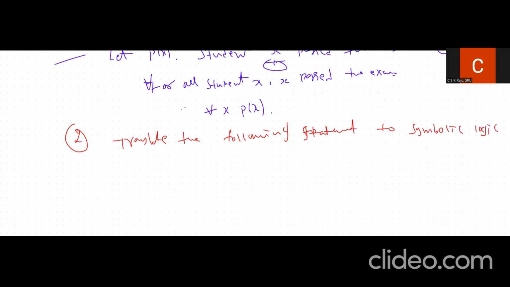The statement is given as: John is tall and Mary is not short.